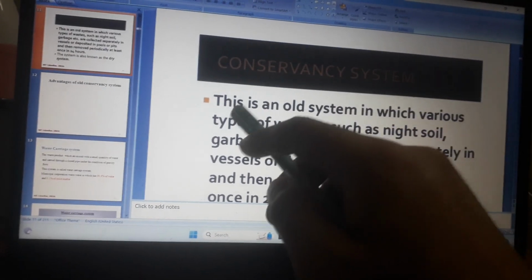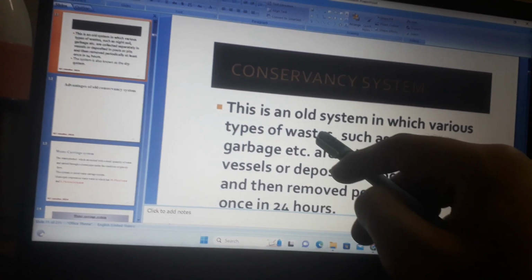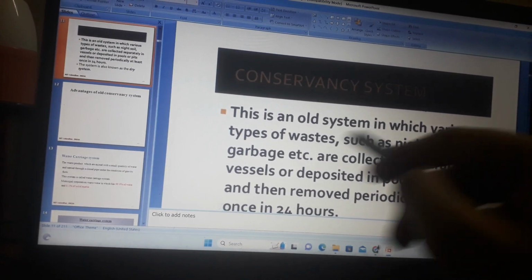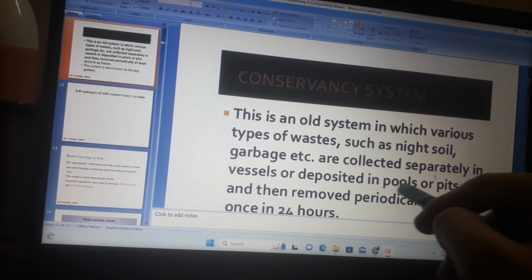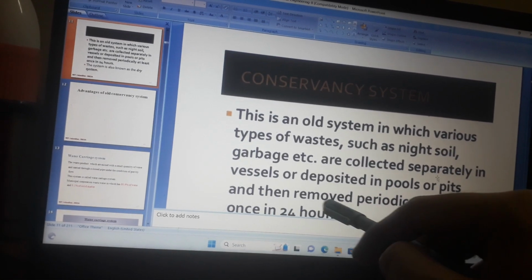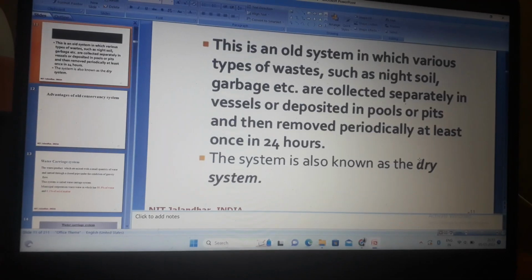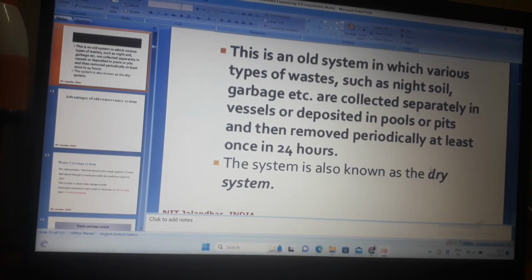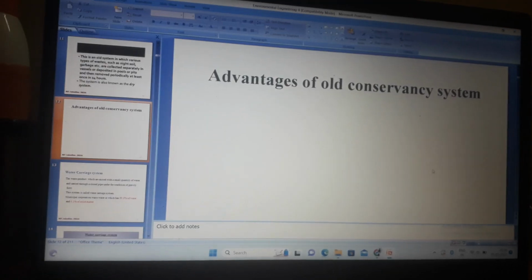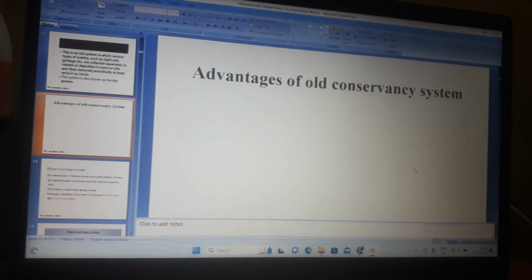Conservancy system. This is an old system in which various types of waste such as night soil, garbage, etc. are collected separately in vessels or deposited in pools or pits and then removed periodically, at least once in 24 hours. The system is also known as the dry system. Advantages of old conservancy system.